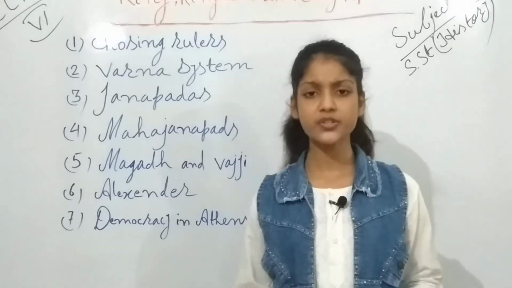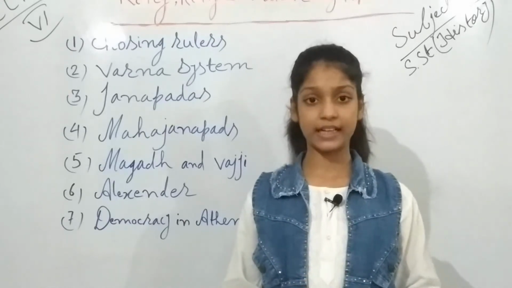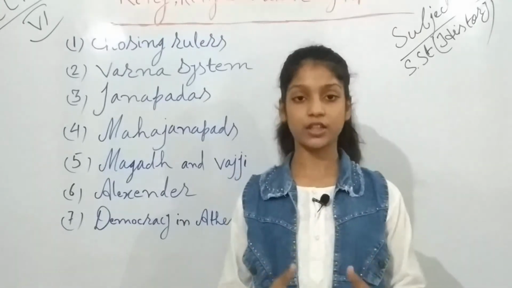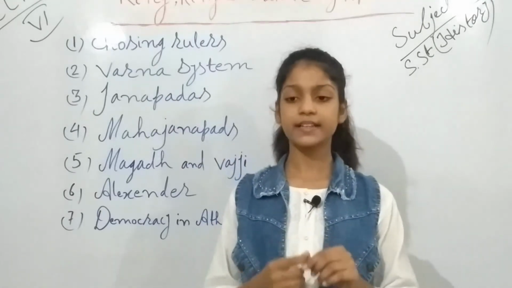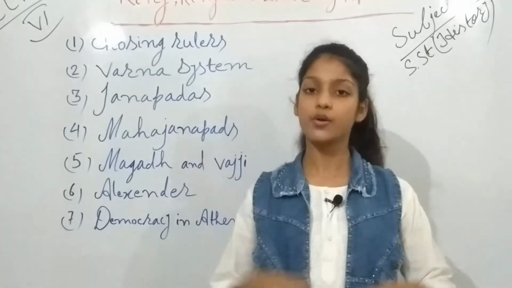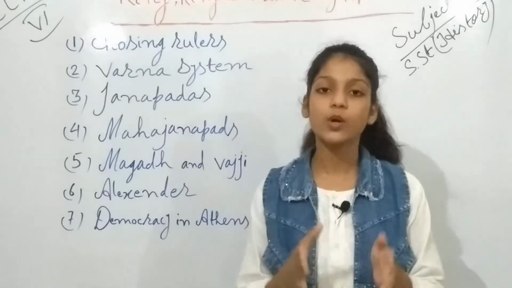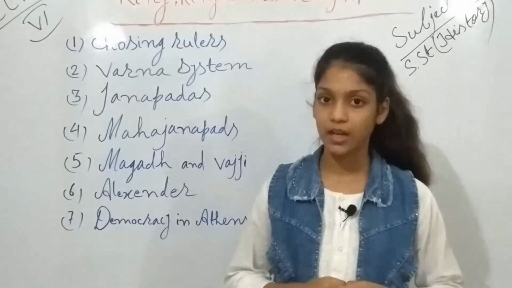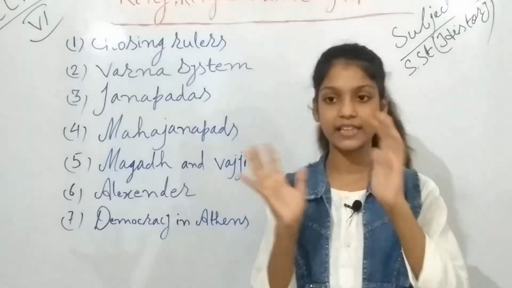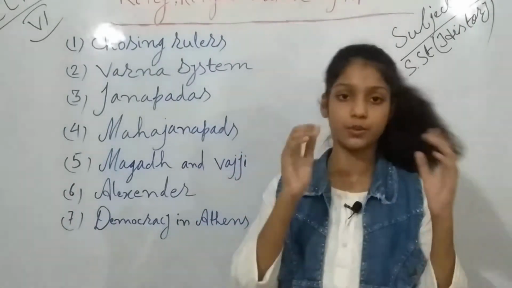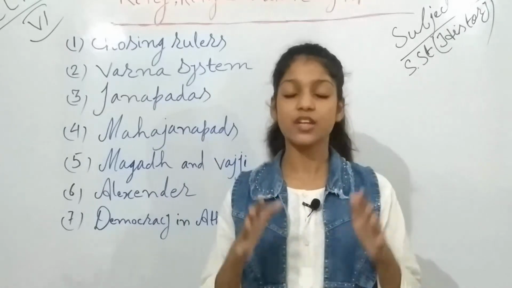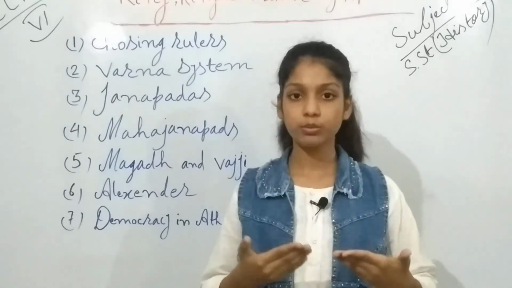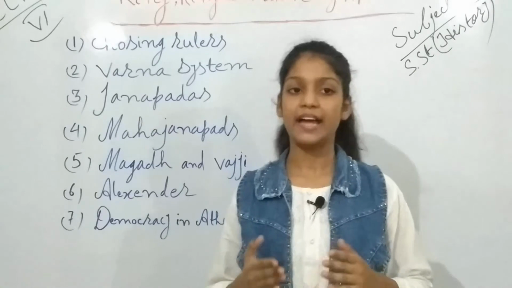Now what were the rules in Vajji? There were lots and lots of rulers, so they held frequent public meetings, where the rajas and the public, the citizens, were also there. They sat together and debated and found out what to do and how to do it.